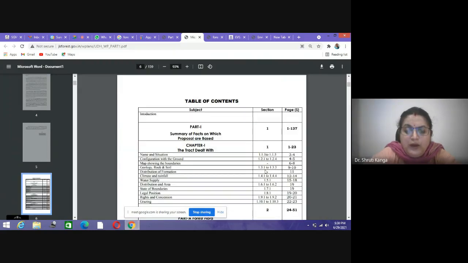of Udhampur, and this is a table of contents on which we had a detailed discussion yesterday. In part one, we have the different kinds of summaries and facts based on which the different information relating to the forest division has been procured, and the complete information about the flora, fauna, and all the things related to stock, economic activities, cultural activities has been stored here.